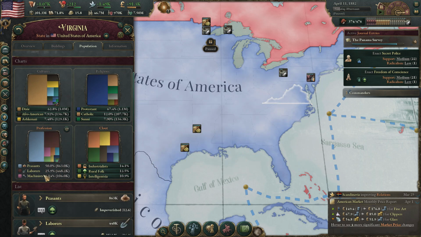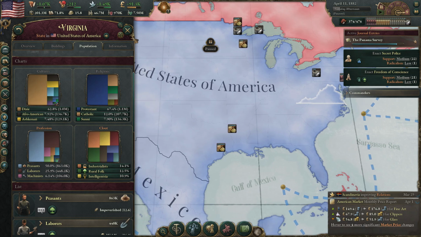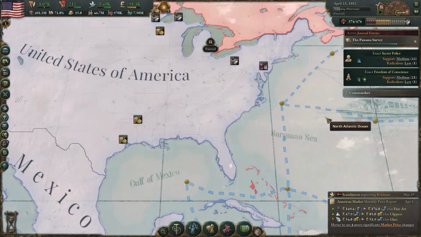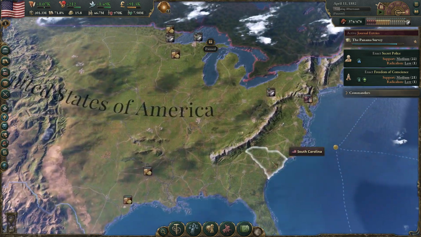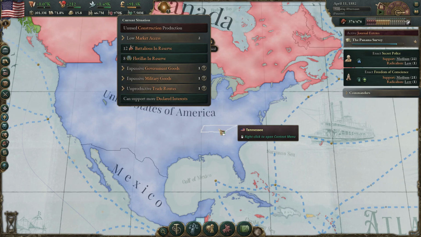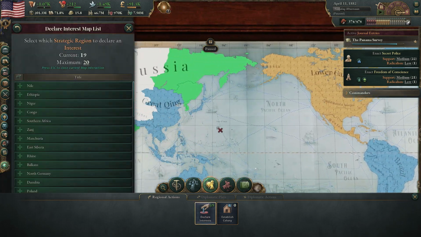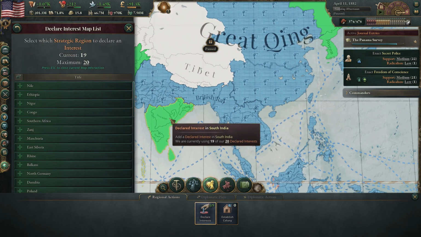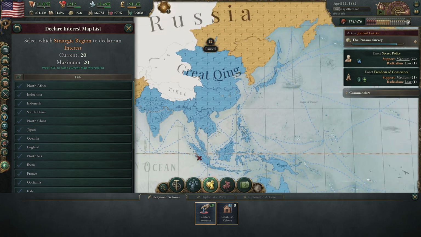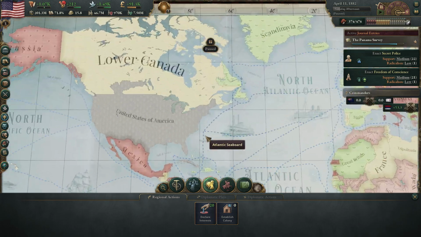Peasants here at 50%. Machinists, 6.14% there. And then a little bit more varied support here in Virginia, because they have both the agricultural element and the industry there. So we got a bunch of things notifying us here. Let's go ahead and do the interest, because I think we saw they keep on getting removed. I'm not entirely sure why we keep losing an interest, what the issue there is. Let's go and fix that.